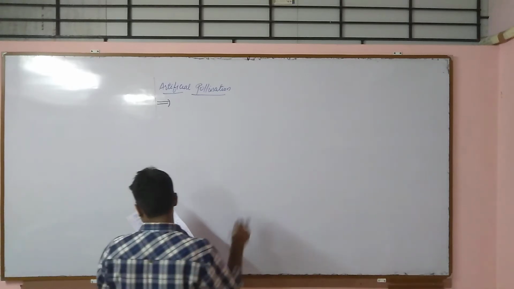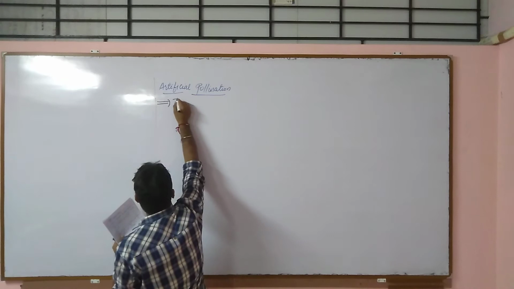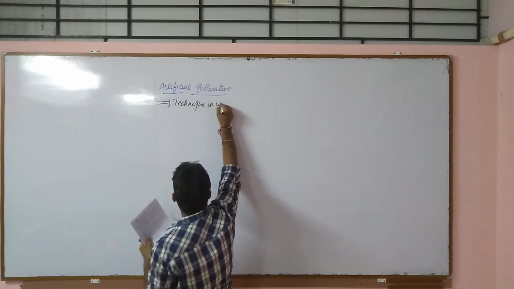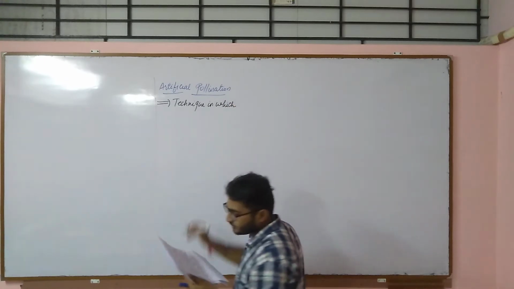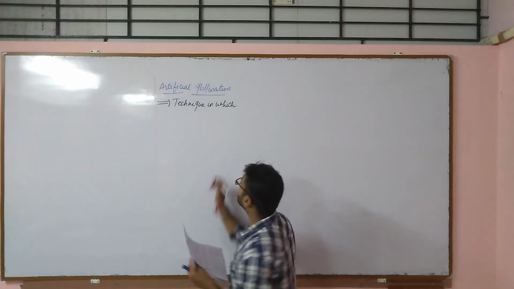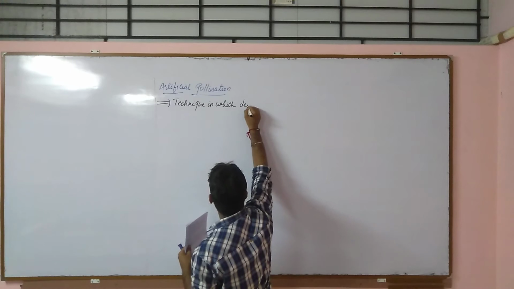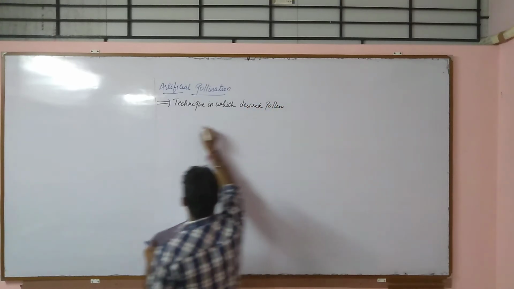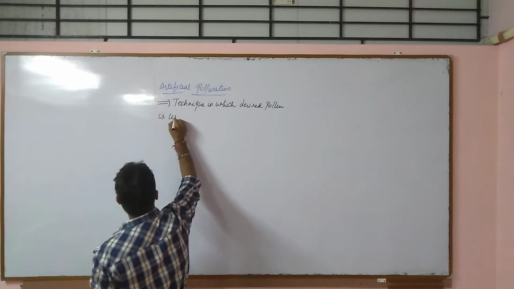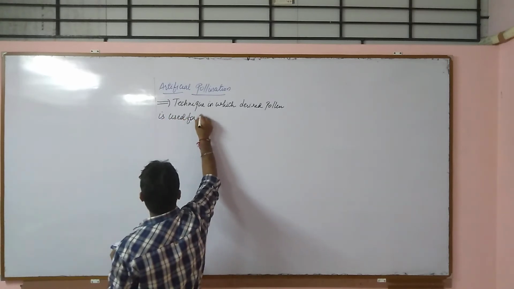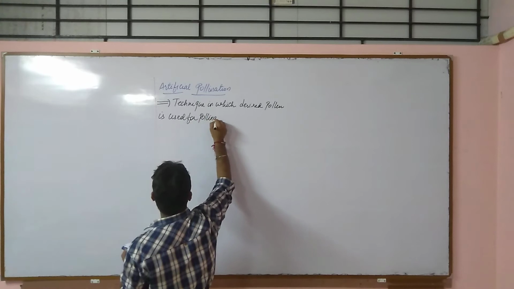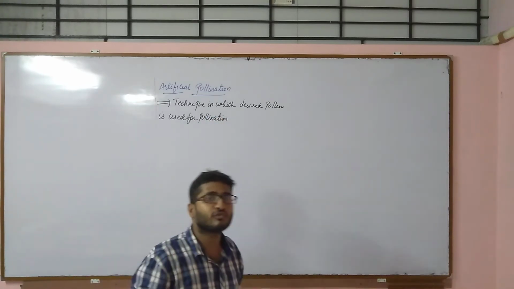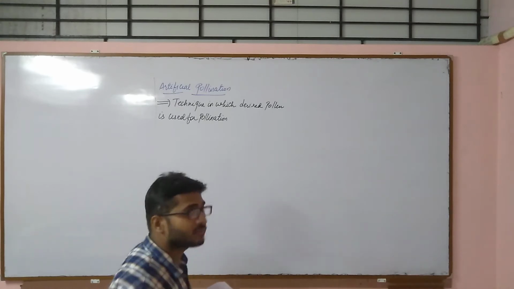So what is artificial pollination? It is a technique in which desired pollen grains are used for pollination. That means the pollen of our choice, our will, we will use for the artificial pollination process.